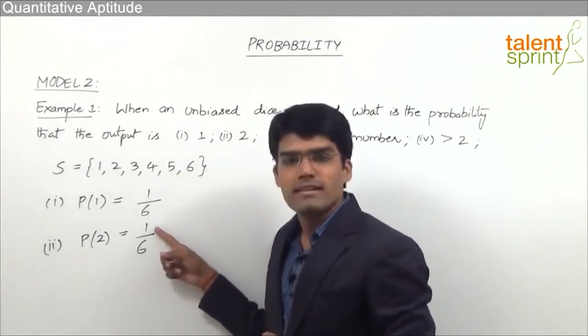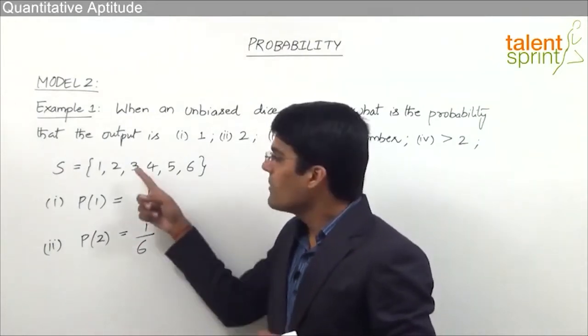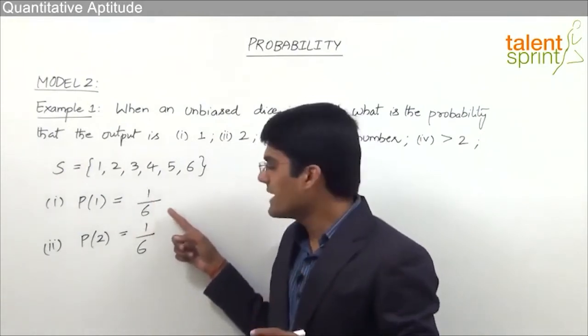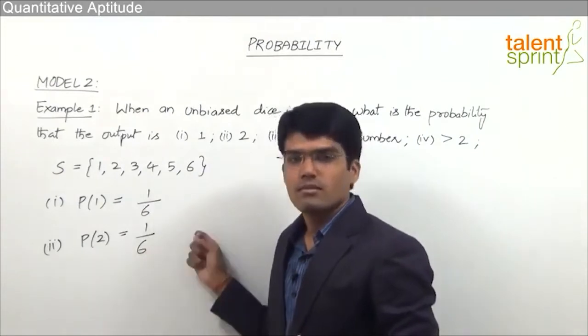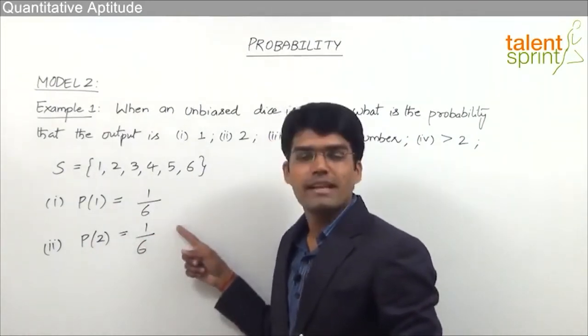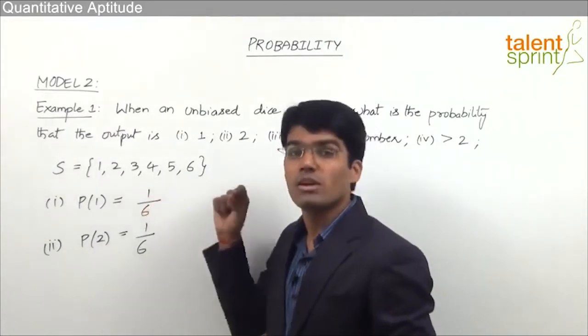Because the numerator is the number of outcomes which are in favor of the given event. That is, in how many ways can we get 2 as the output? We can get 2 as the output only in one way. So that is the reason the numerator should be taken as 1 and the total number of outcomes here is 6. So don't take the answer as 2 by 6. Because the output is 2, answer should not be taken as 2 by 6. It is the number of ways in which we can get the output, but not the actual output.